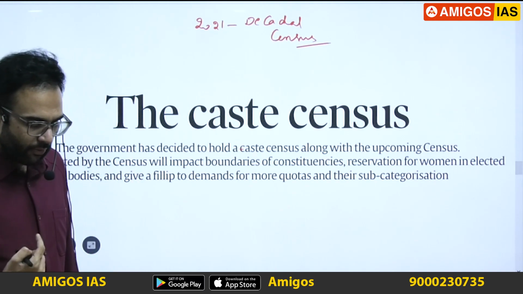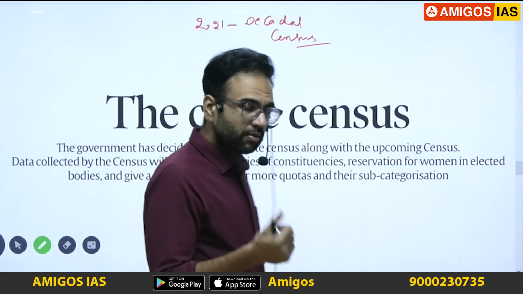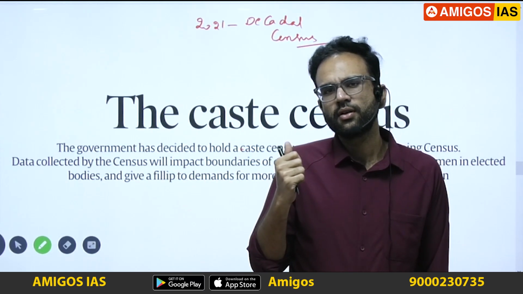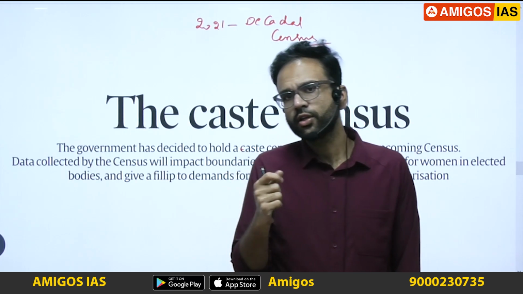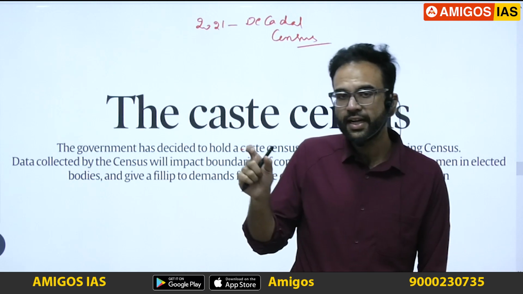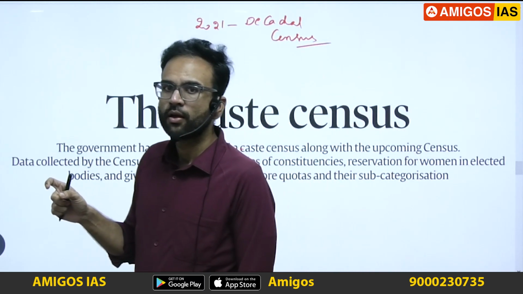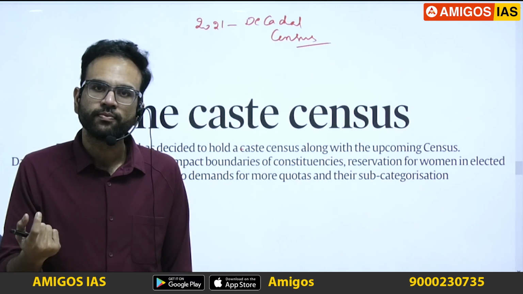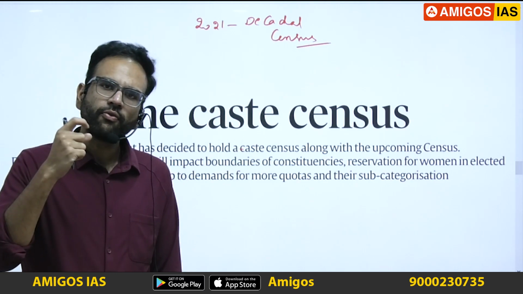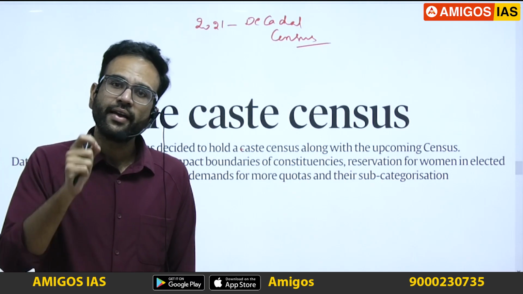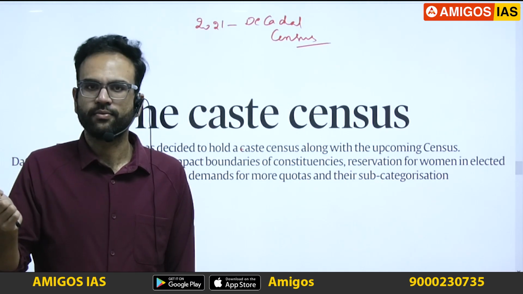So there have been demands for this caste census because ultimately, when we are talking about redistribution, it should reach the most needy sections. And access to resources is a way of social mobility. The end objective of having a caste census is to ensure a casteless society.